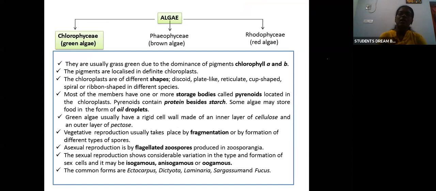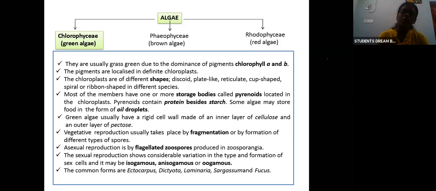Next is the classification of algae. Algae is classified based on their pigment. If an algae has green pigment, it is known as chlorophyceae, green algae. If an algae has brown pigment, it is known as phaeophyceae, brown algae. Or rhodophyceae means red algae, which has red pigment. So based on the presence of the pigment, algae is classified into three types: chlorophyceae, phaeophyceae, and rhodophyceae.